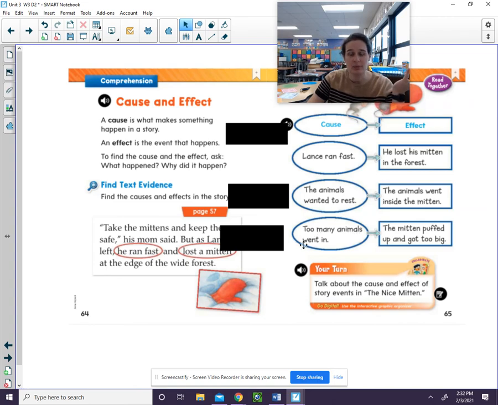So too many animals went in. So what happened is the mitten puffed up and got too big. Why did that happen? Well, because too many animals went in the mitten. So as you're reading, you can think about what causes something to happen.